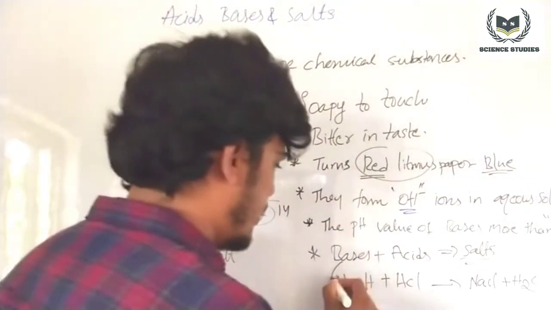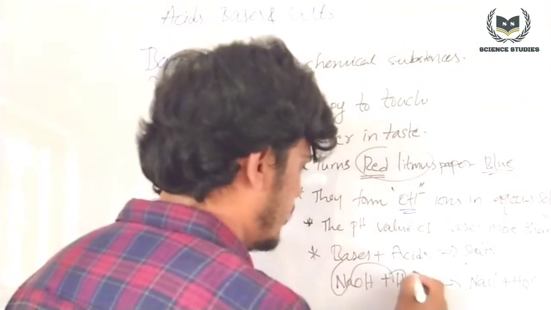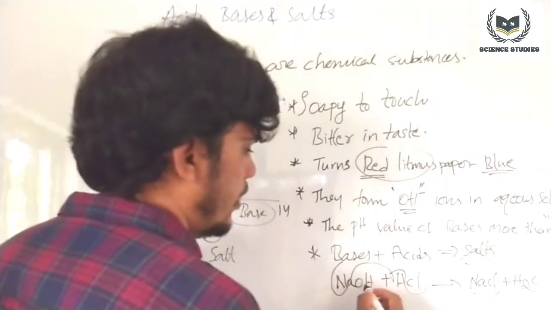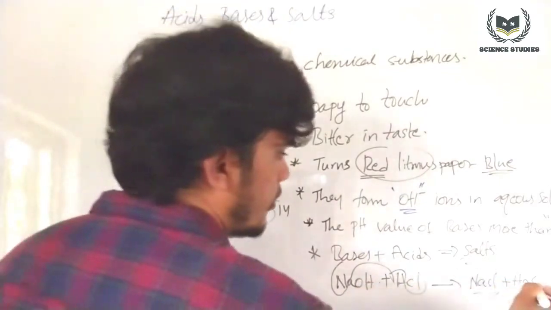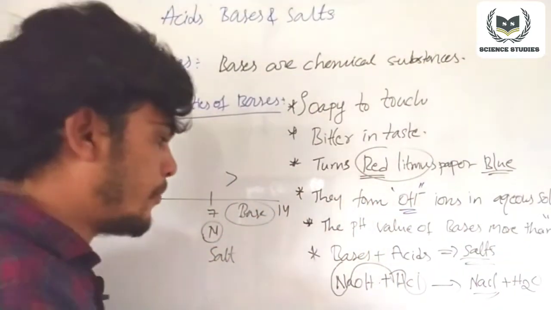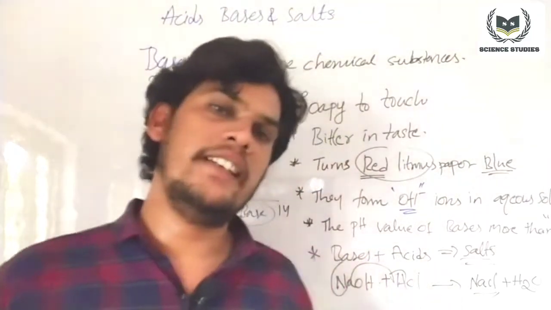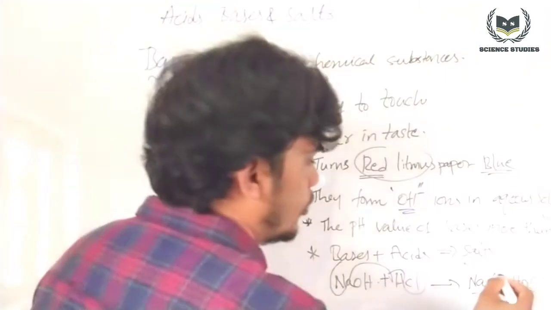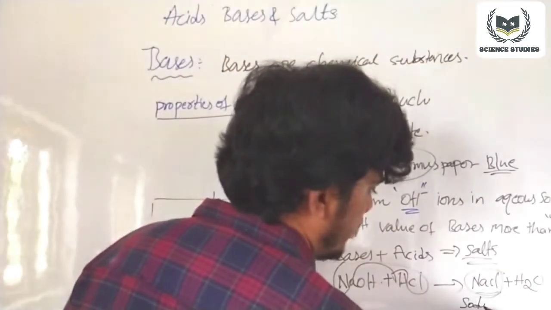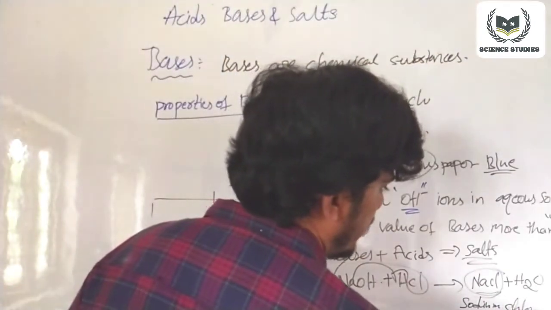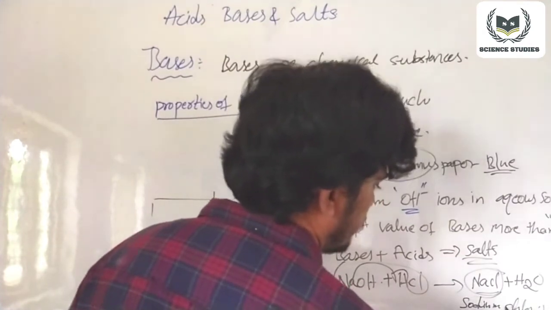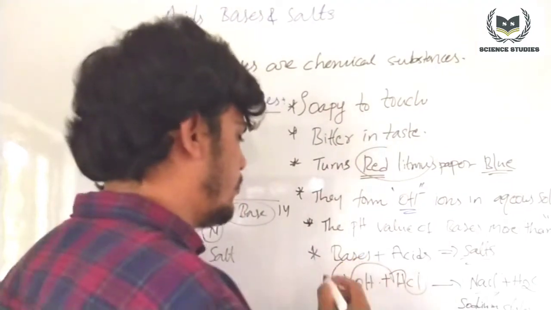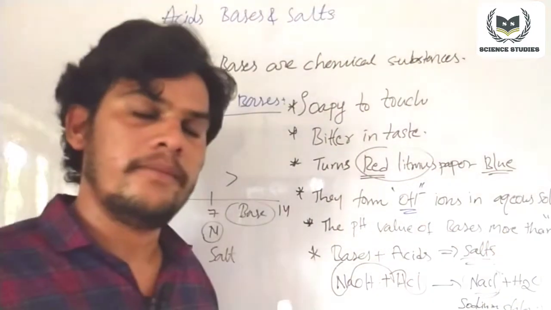NaCl. So this Na and this Cl combine together to form sodium salt, and these two hydrogens and this oxygen form water. So sodium hydroxide, the base, reacts with the acid, hydrochloric acid, and forms sodium chloride. It is sodium chloride salt. So this is the formula of when bases react with acids.